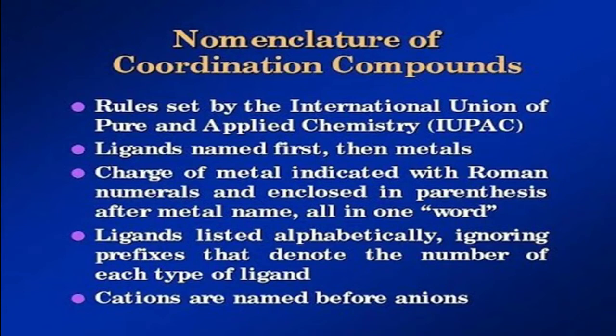In such cases, we have to name the ligands in alphabetical order. And then the cations are named before anions. The positively charged cations should be named first, and only then will it be followed by anions.